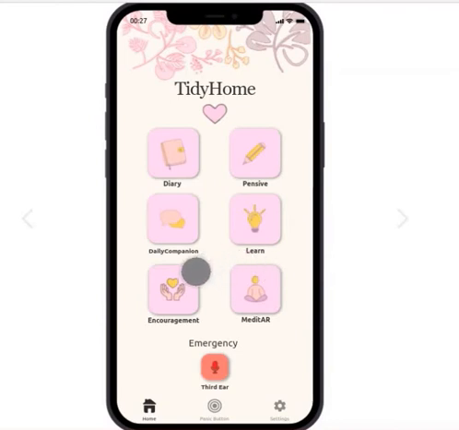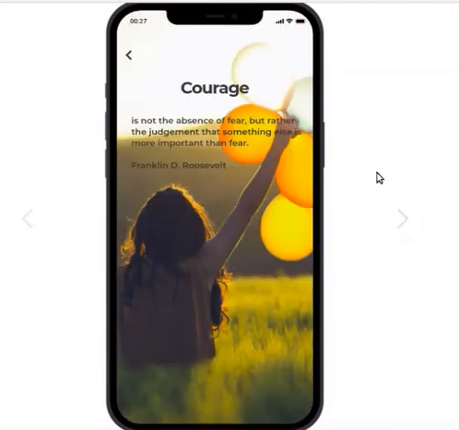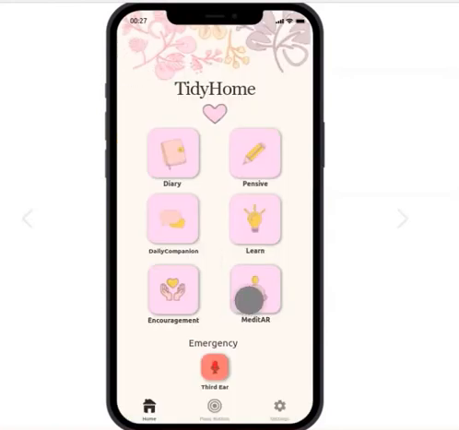The next feature is Encouragement, and this feature shows encouragement phrases or encouragement content for the user. We know that survivors and victims of domestic violence need this kind of support to help them through this very difficult journey. So they can have access to this kind of items, quotes, resources that are going to help them to bear with this situation. I'm going to go back, and then I'm going to go to the next feature, which is Meditar.